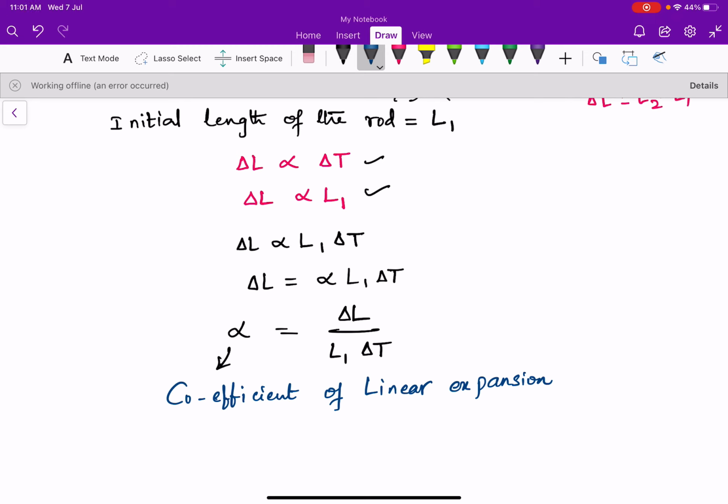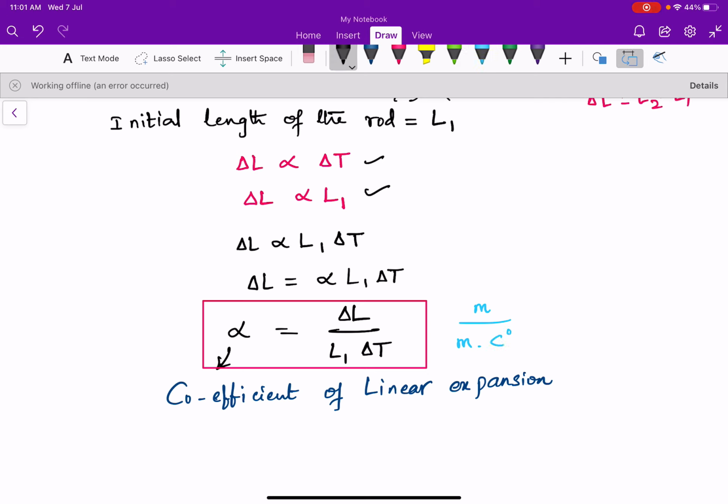So what are the units of alpha? For change in length the unit is meters, divided by L1 whose unit is meters. For change in temperature, Celsius degrees.